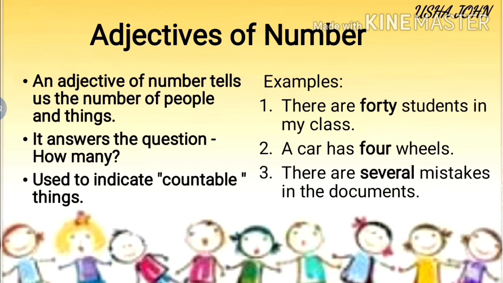See the examples. There are 40 students in my class. How many students? It answers the question, how many students? That is 40. A car has 4 wheels. How many wheels? 4 wheels. There are several mistakes in the documents. How many mistakes in the document? Several mistakes. Here the adjectives of number are 40, 4, several. They describe the number of people or things.